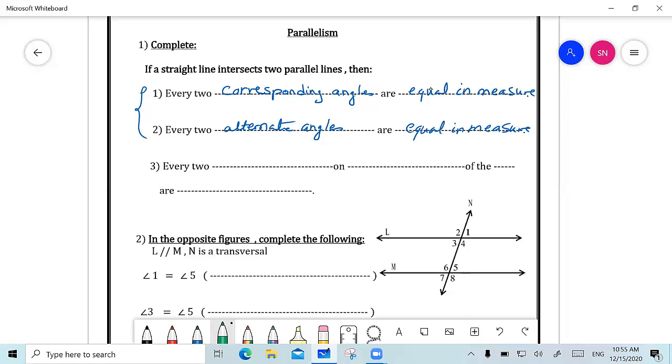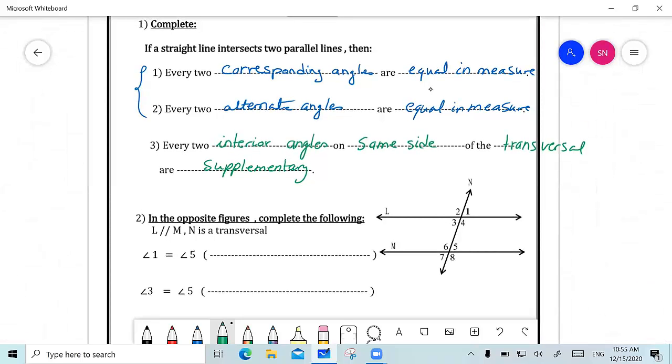But every two interior, what is the meaning of interior? They are found between the two parallel lines. So every two interior angles on the same side of the transversal are supplementary, meaning that when I add them together, I will get 180 degrees. So those are the complete questions that we should study, and those are what we highlighted in the school book.